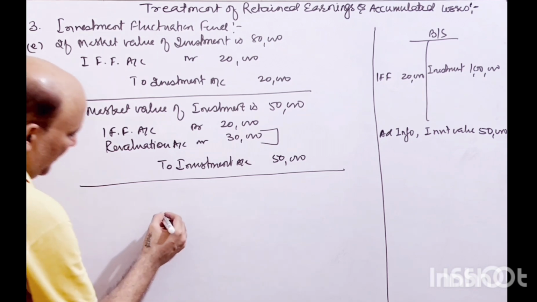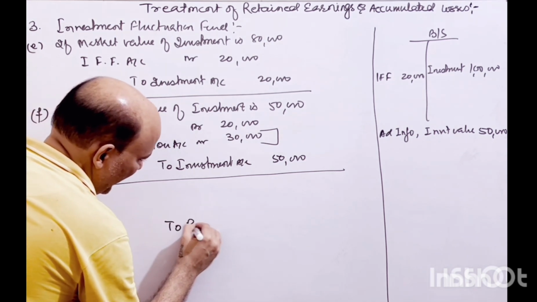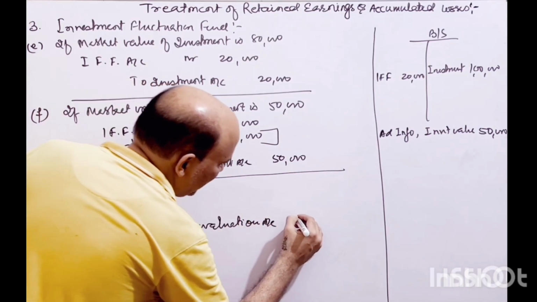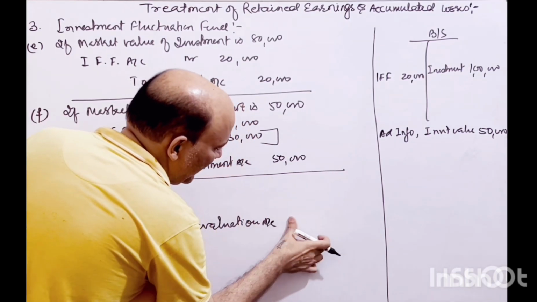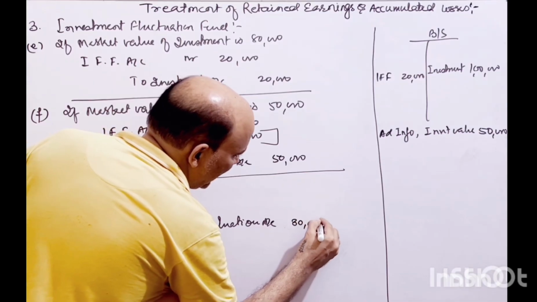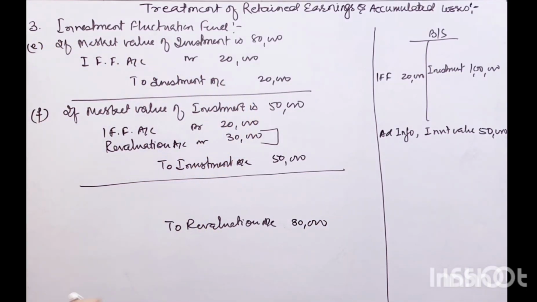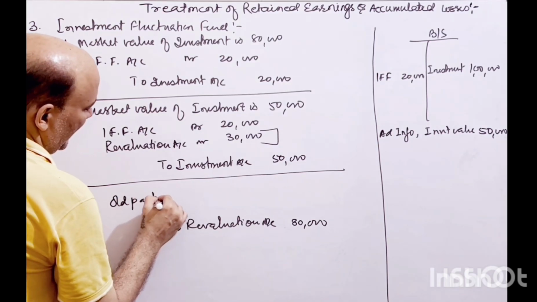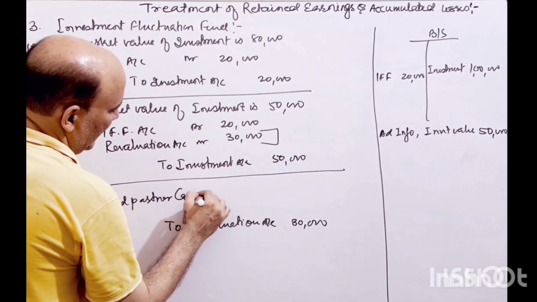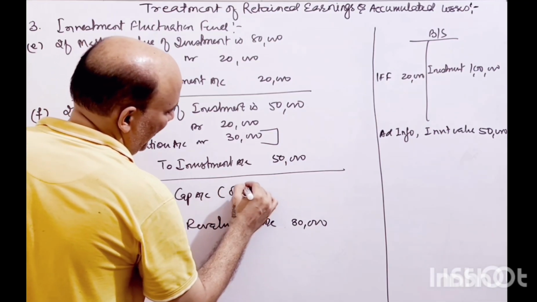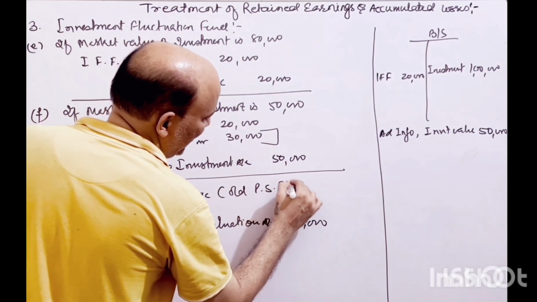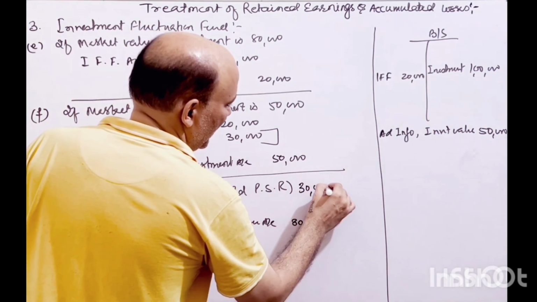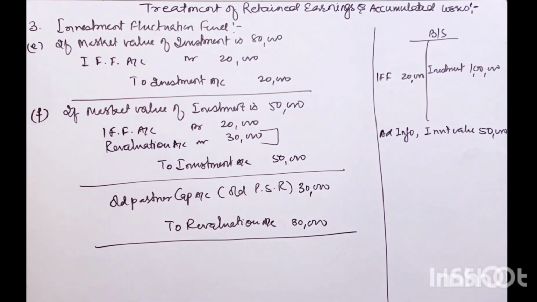This revaluation, being a nominal account, will be debited here so that the loss is written off from the books of accounts. So the 30,000 taken from the revaluation account will be brought in by the old partners' capital account or current account, as the case may be, in old profit sharing ratio, not in the new ratio or sacrificing ratio.